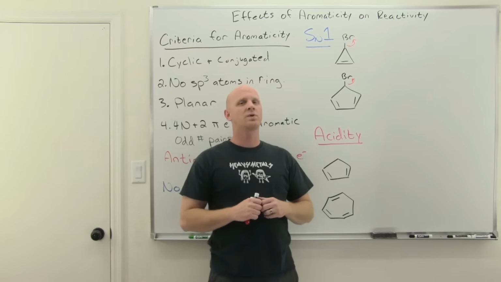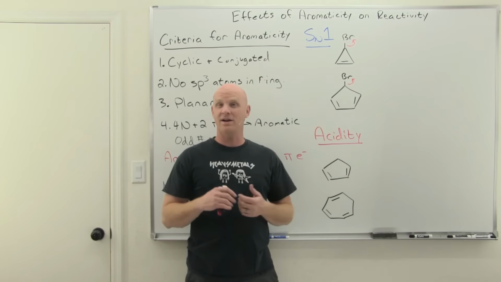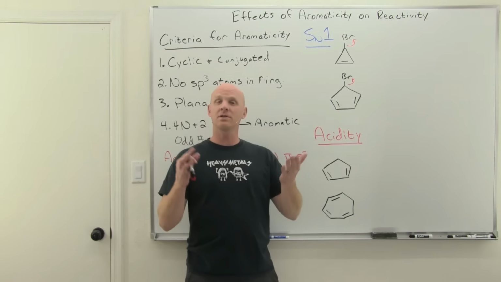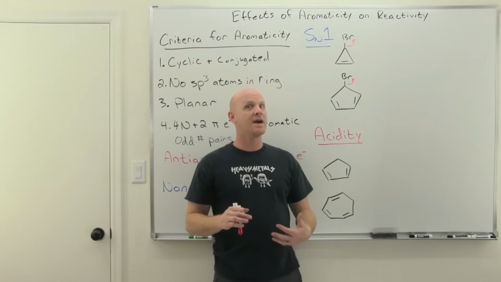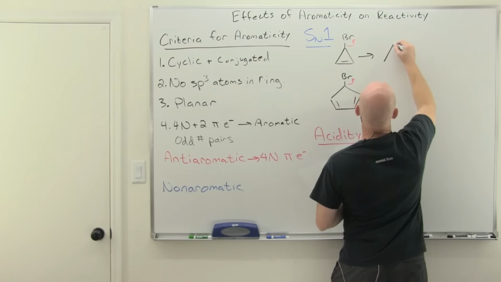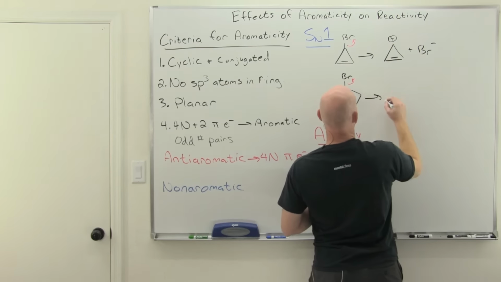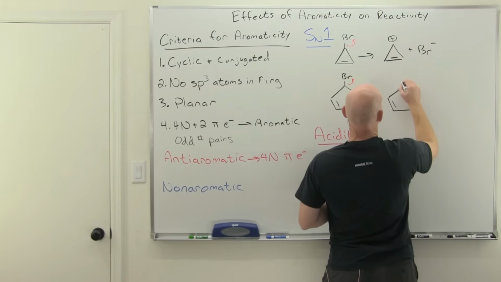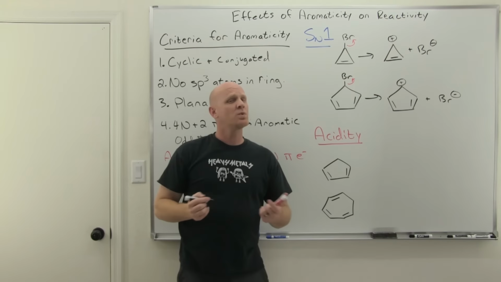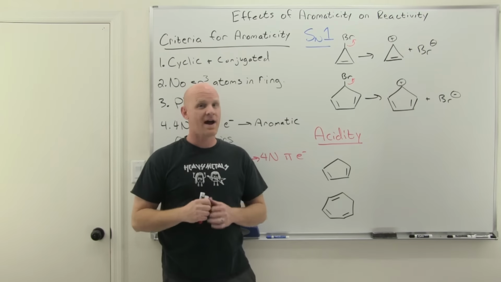But in this chapter, we're going to have some new criteria for carbocation stability. So we also learned that allylic and benzylic halides were pretty reactive in SN1 because they formed resonance stabilized carbocations. Well, now it's not just resonance, but it is going to be implied by delocalization, but it's going to be, can we form an aromatic carbocation? So, and that's kind of the key here. So if we take a look at what we're going to form here as far as carbocations go, there's our slow step in that one. And for this one, there we go. And so whichever one forms a more stable carbocation is going to have a lower activation energy, leading to that carbocation, and will react faster.